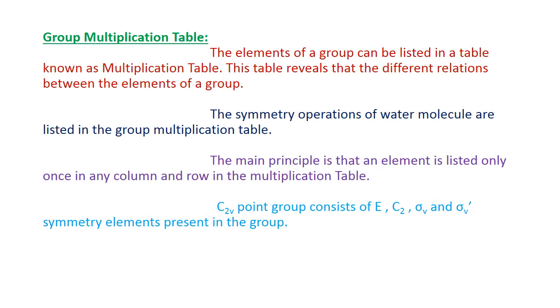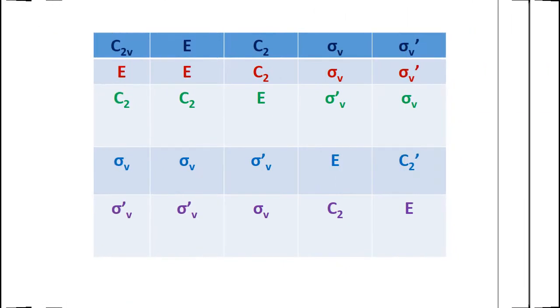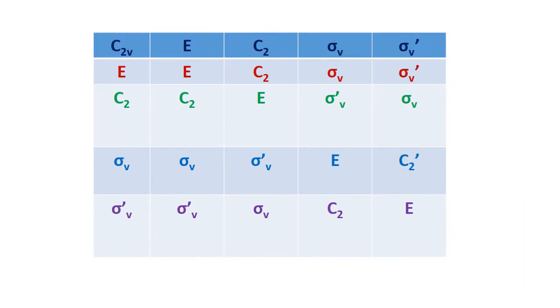Suppose you consider C2 into sigma V, we can immediately say the result is sigma V dash. This is the important application of the group multiplication table. We are going to explain it by taking the C2V point group, which consists of E, C2, sigma V and sigma V dash.